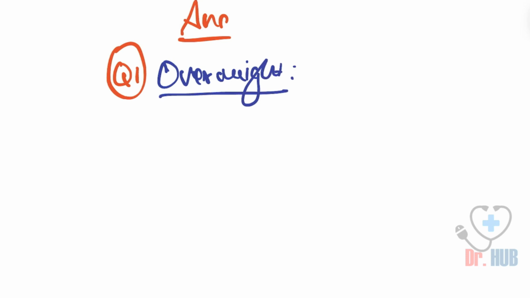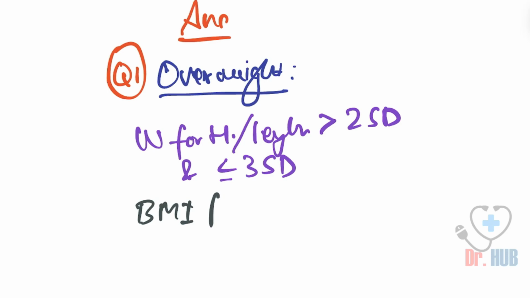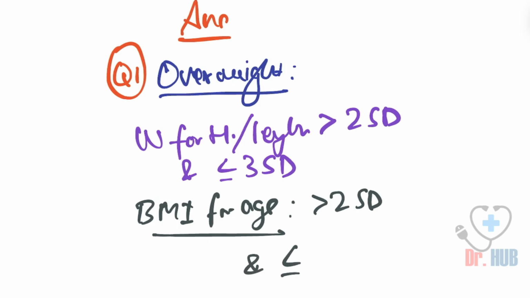Overweight is when the weight for height or length is greater than 2 standard deviations and less than 3 standard deviations. Looking at the BMI for age, it is greater than 2 standard deviations and less than or equal to 3 standard deviations.